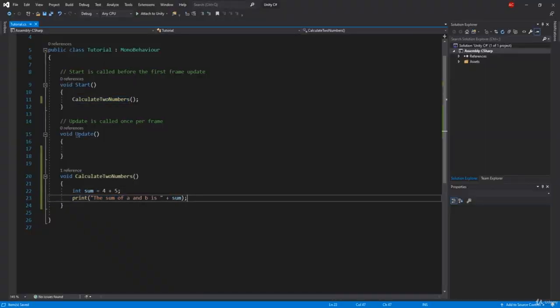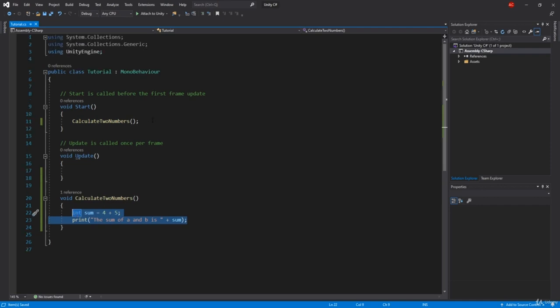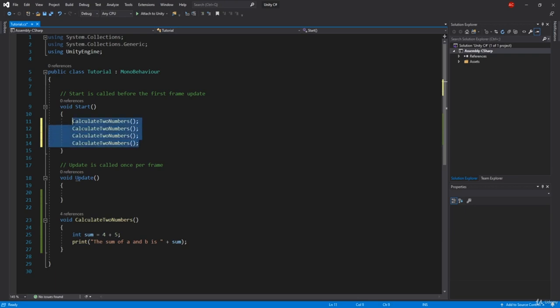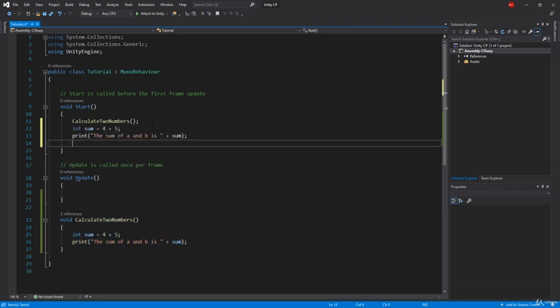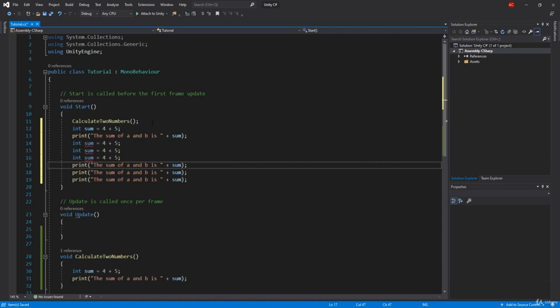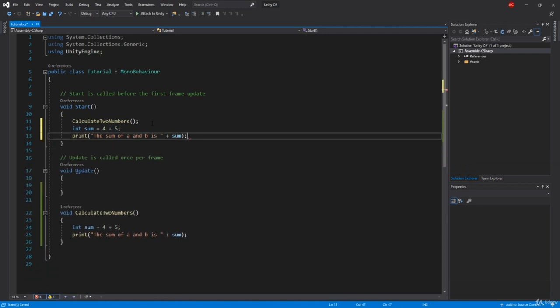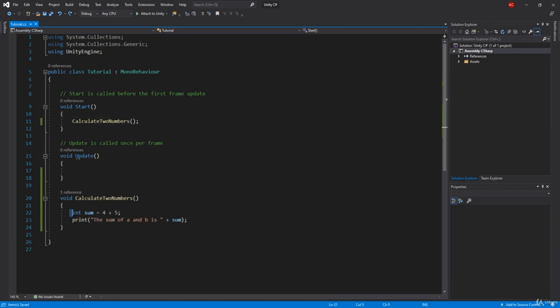Now, of course, you can say that this is just basically 2 lines of code that you can add just in Start. But for example, I can copy this and paste it multiple times, like 4 times, even though it doesn't make any sense because it's always going to be the same exact number. But you got my point. Don't add it like this. This is gonna work, but it just doesn't look pretty. And it's not gonna work when the integer inside is something like a sum. That's the other reason.